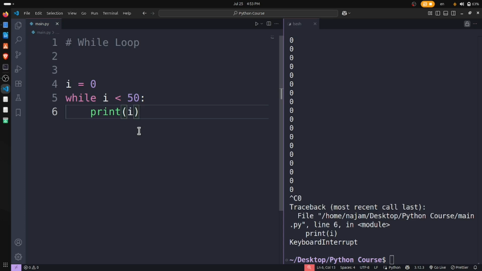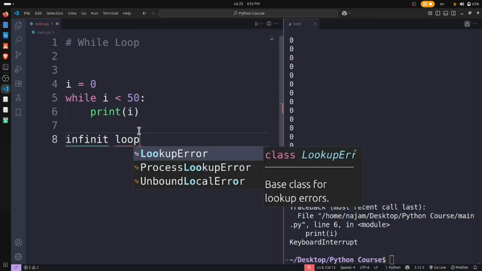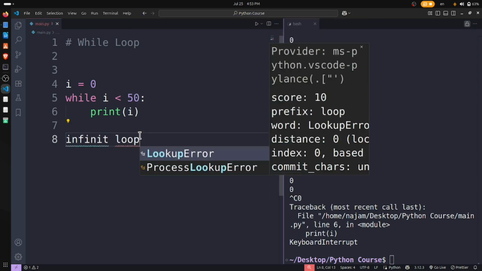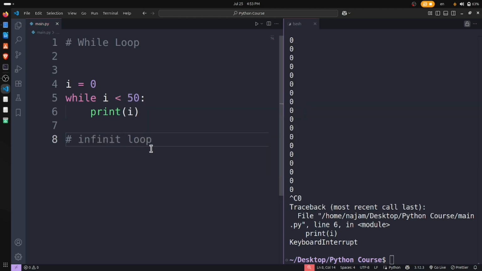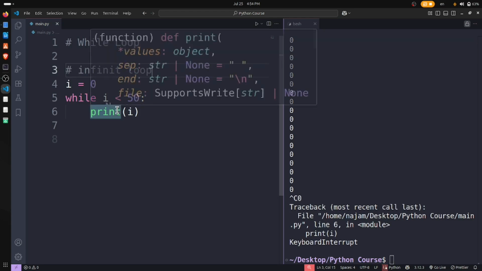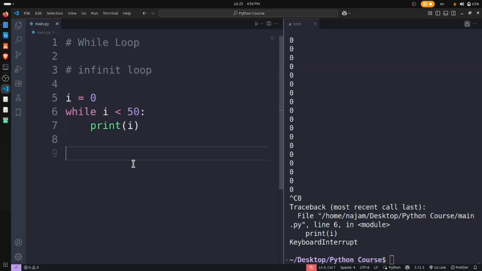We have to stop it, and this is called an infinite loop. Infinite loop is very important. You have to understand what an infinite loop is, because it is a term which you may face sometimes. So let's see how to break it.